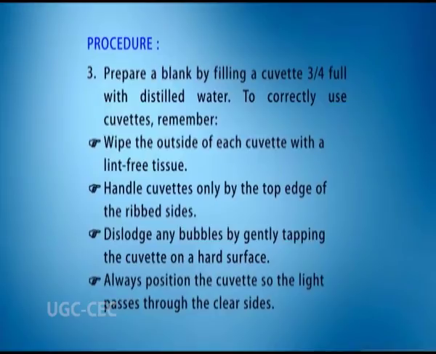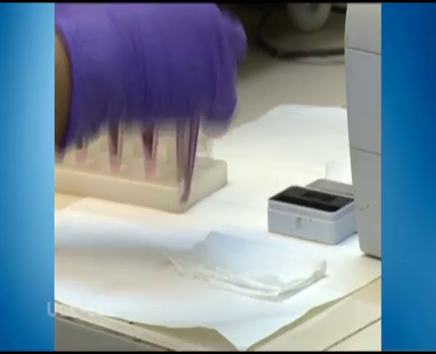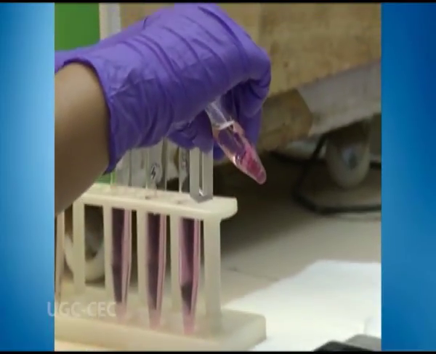To correctly use the cuvette, remember: wipe the outside of each cuvette with a lint-free tissue. Handle the cuvette only by the top edge of the rib side. Dislodge any bubble by gently tapping the cuvette on a hard surface. Always position the cuvette so that the light passes through the clear side. Now collect absorbance for the 5 standard solutions.